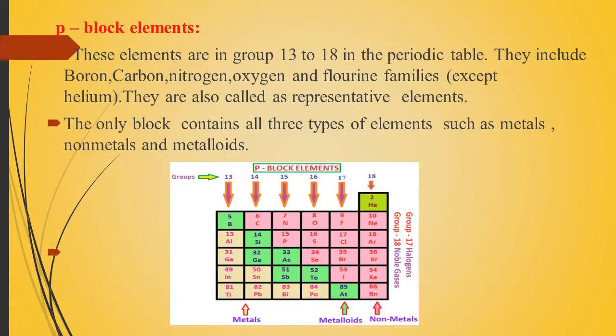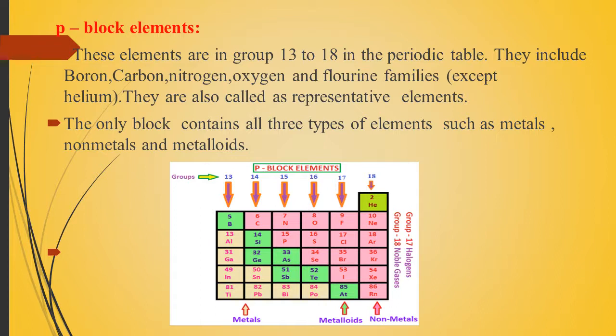And in that diagram, P block elements are in groups 13 to 18. Group 17 is halogens, group 18 is noble gases. In that color coding, it is mentioned which elements are metals, which are non-metals and which are metalloids. If you see the metals, aluminium, gallium, tin, zinc, these are the elements that are metals.